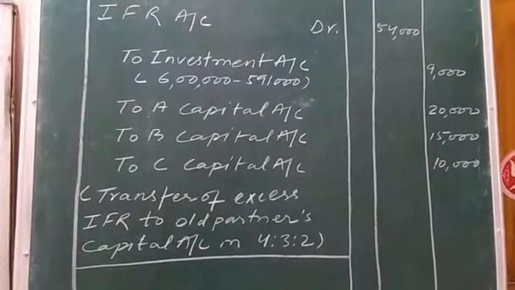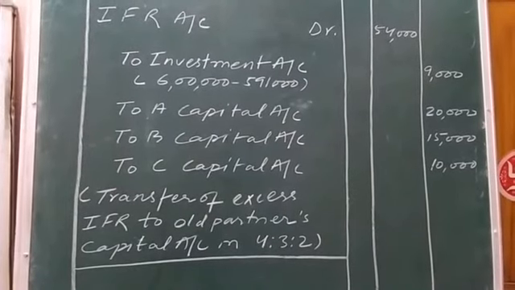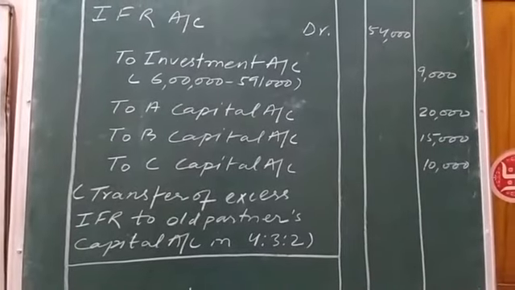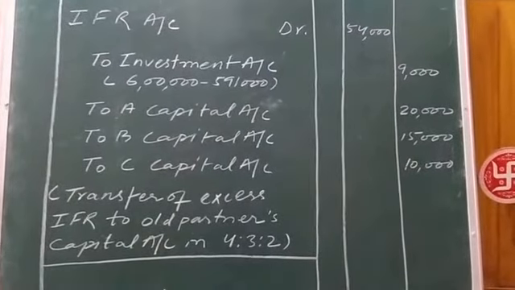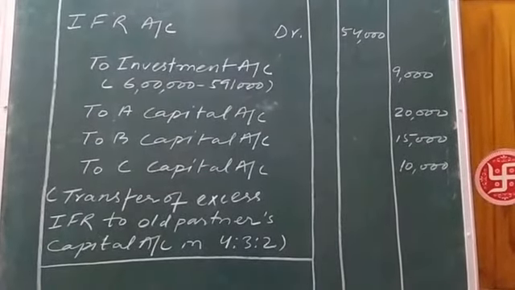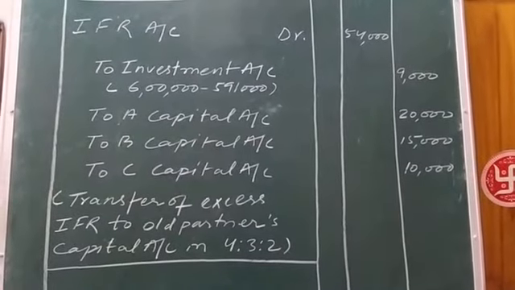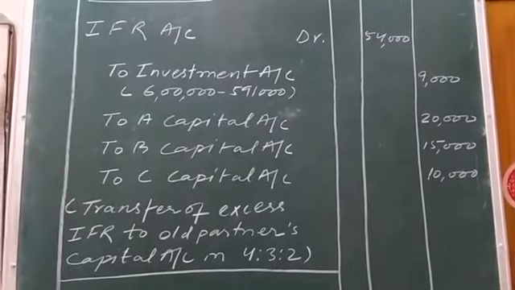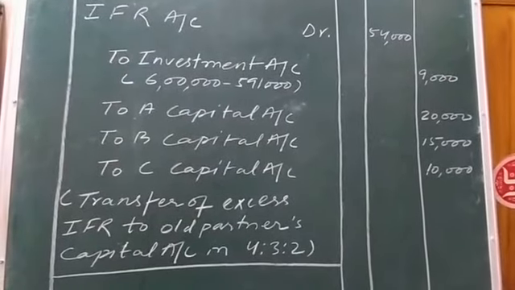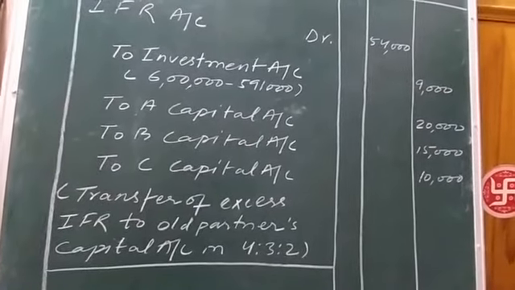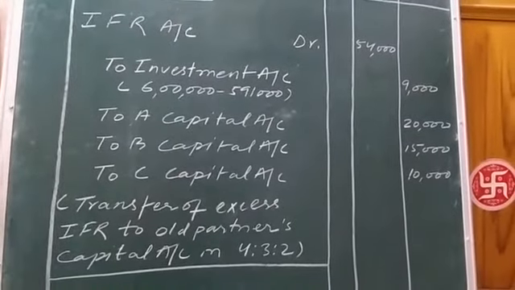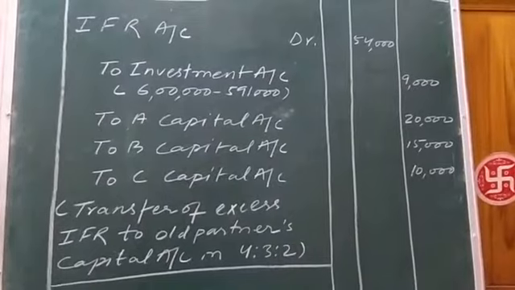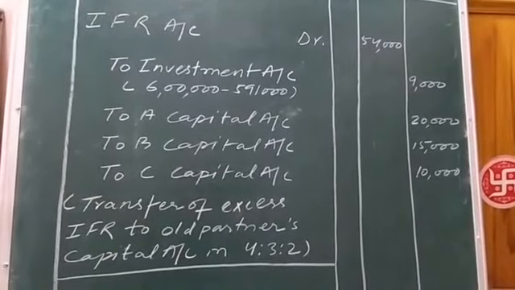Means previously the partners A, B and C used to divide the profit or losses in 9 parts, and among the 9 parts, 4 parts belong to A, 3 parts belong to B and 2 parts belong to C. Okay. Similarly, the remaining or undistributed IFR is being distributed among partners A, B and C.